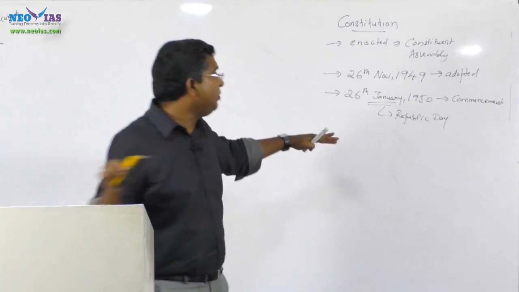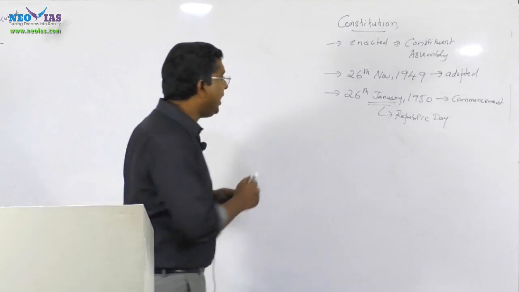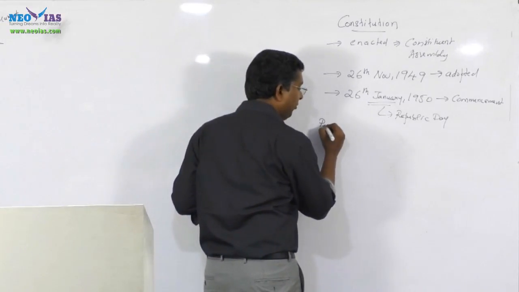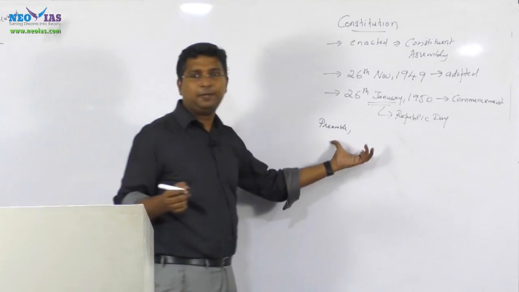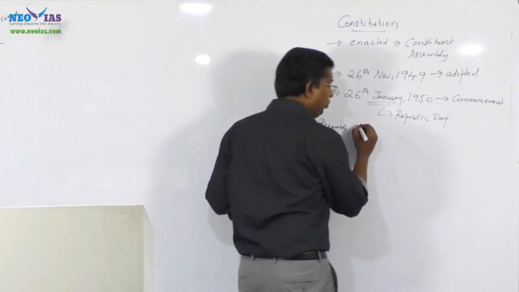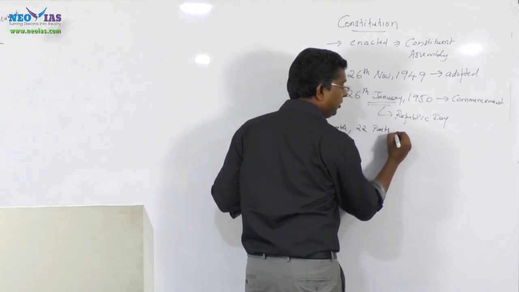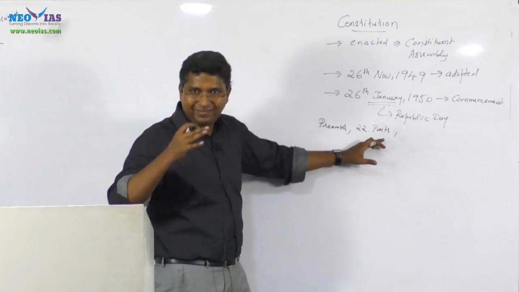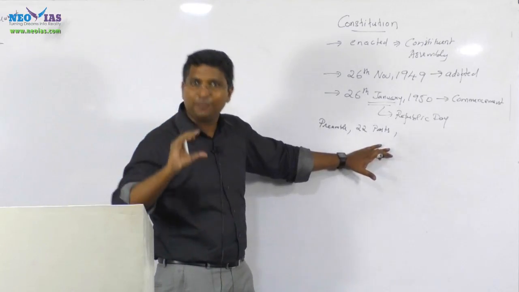When the constitution came into existence on 26th January 1950, we had a preamble. We'll discuss what a preamble is; it's an introduction. We had 22 parts. I told you our constitution is a written constitution, a systematically arranged, codified constitution.